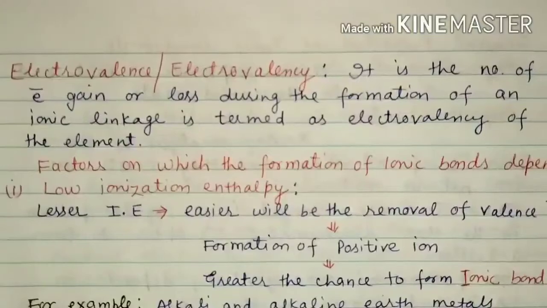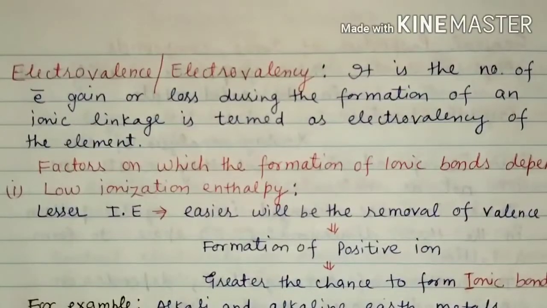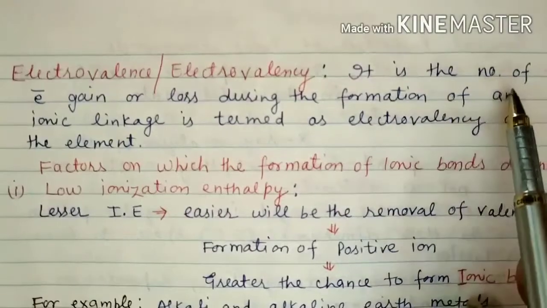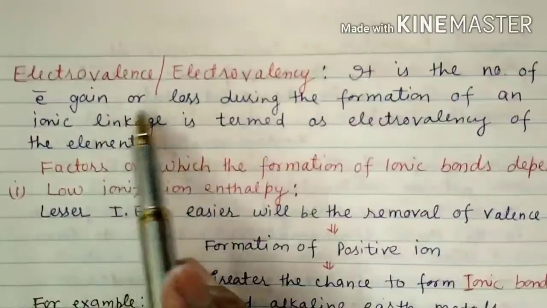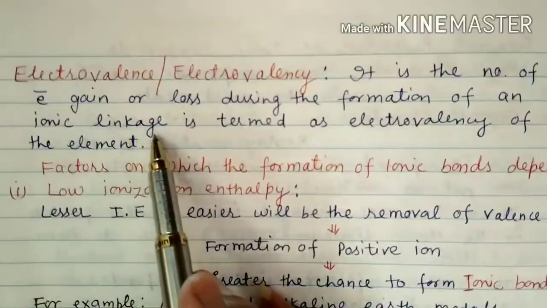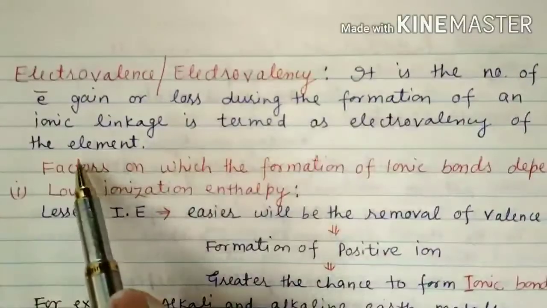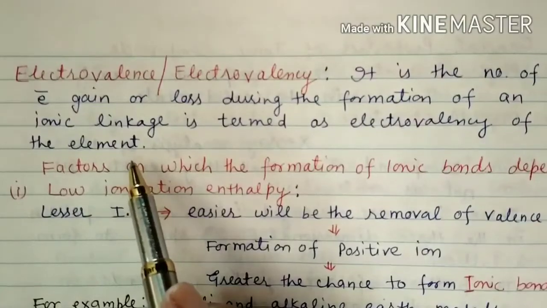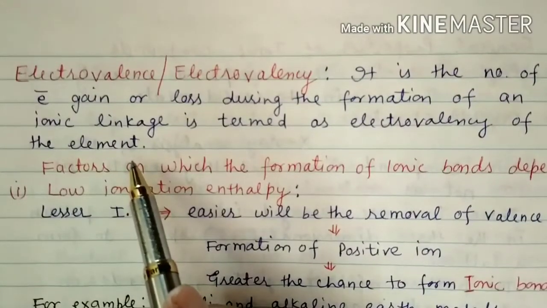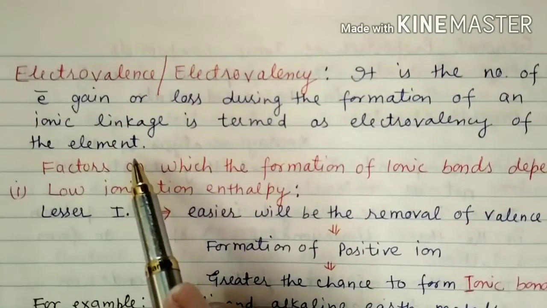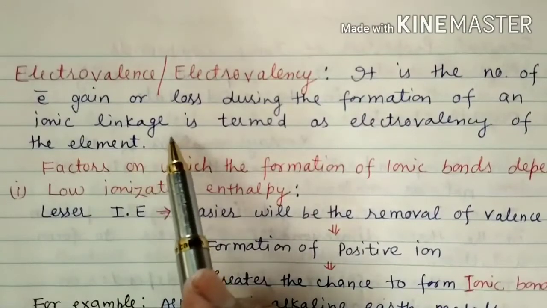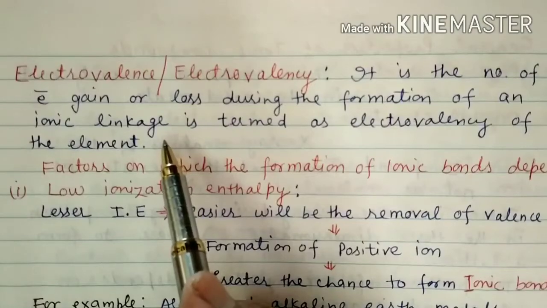So next, let us look at the term electrovalency or electrovalence. Now what is electrovalency? The number of electrons gained or lost during the formation of an ionic linkage is termed the electrovalency of the element. Means in the case of sodium, it has lost one electron, so the electrovalency of sodium is 1, right? Chlorine has accepted one electron, that's why the electrovalency of chlorine is 1, right?